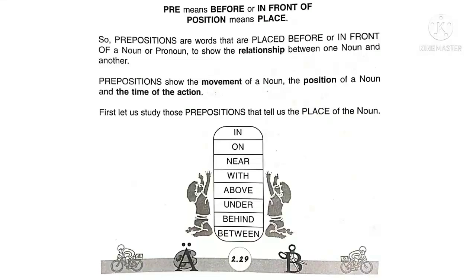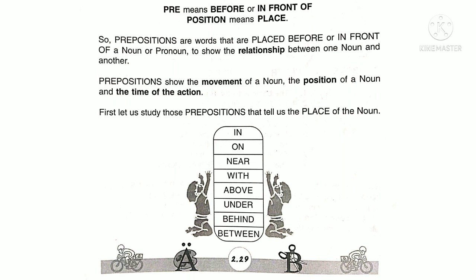First, let us study those prepositions that tell us the place of the noun. In. He lives in Nagpur. The book is on the table. My school is near the post office. She lives with her parents. So, in this way, in, on, near, with, above, under, behind, and between.